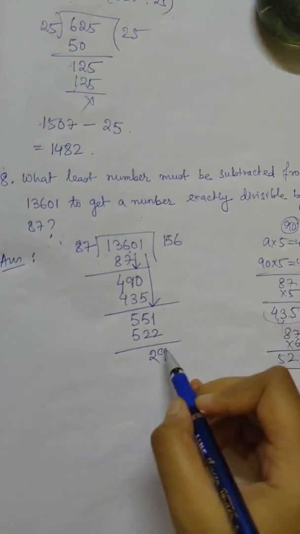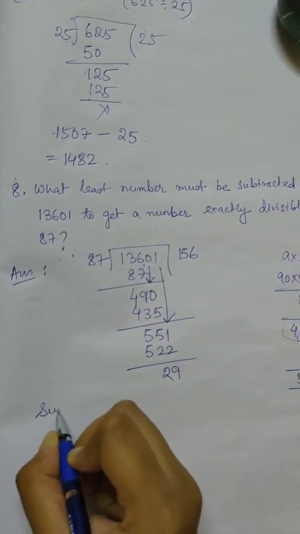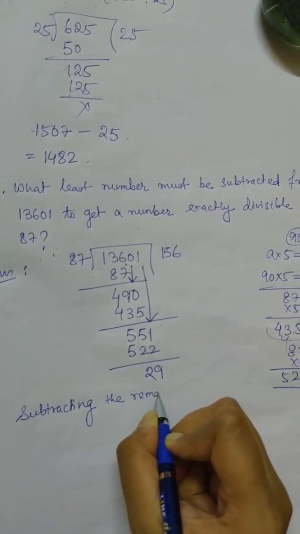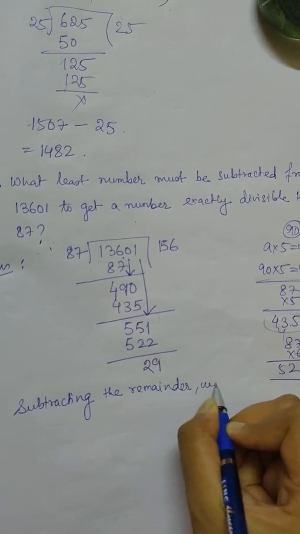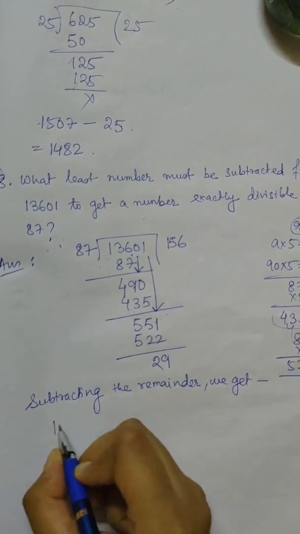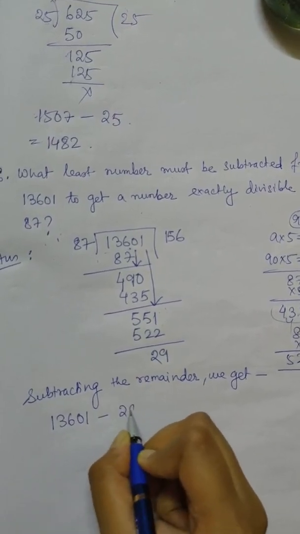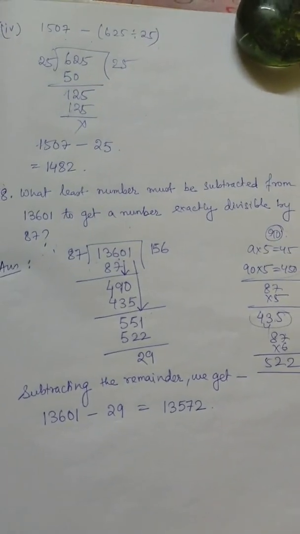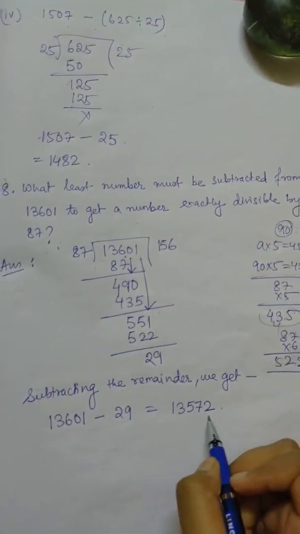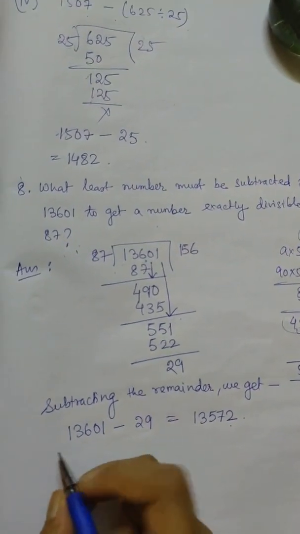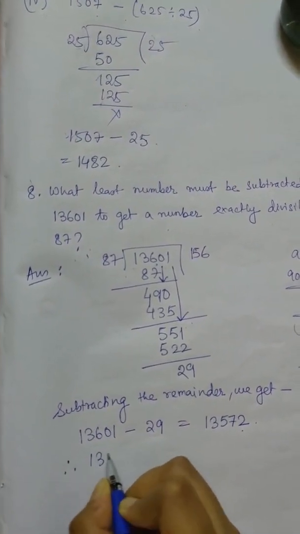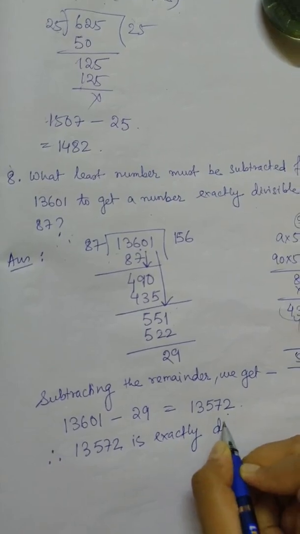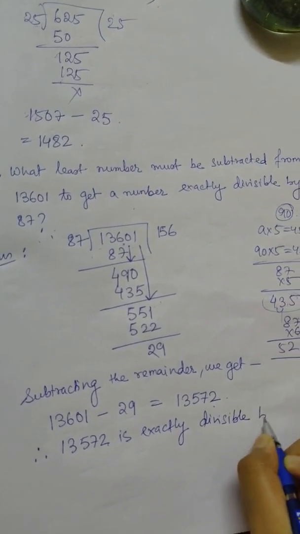Now if you subtract 29 from this number, so we can say that subtracting the remainder, we are getting 13601 minus 29. So this will give us 13572. Okay, so that means this 13572 is the ultimate number which is exactly divisible with 87. So we can write therefore 13572 is exactly divisible with 87.